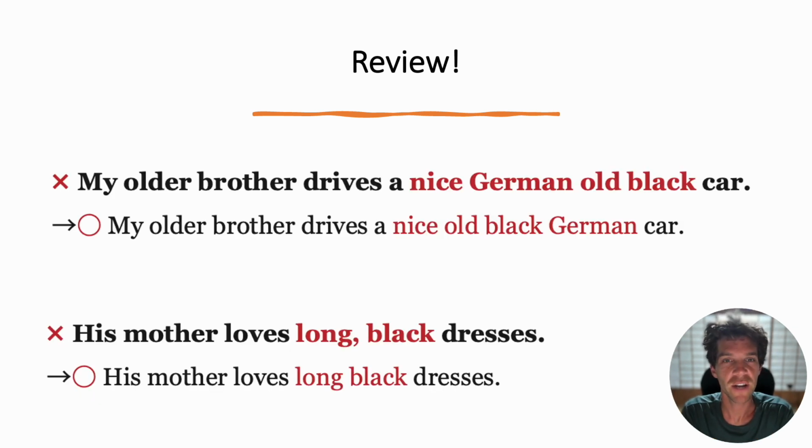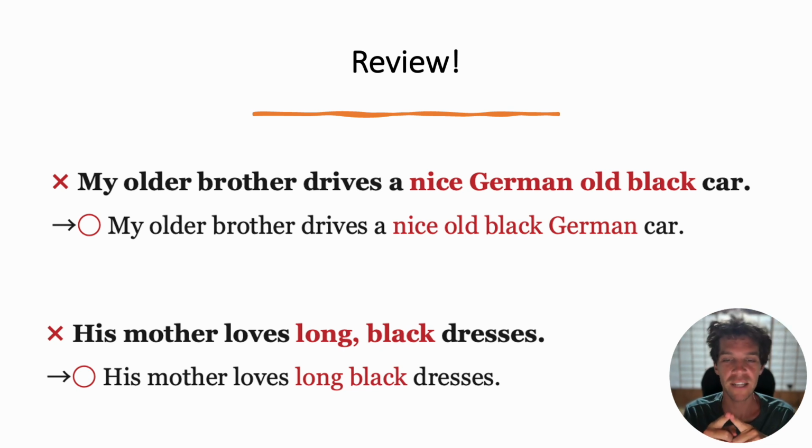Okay, to finish and review this section, let's go through 2 examples together. So we have this incorrect sentence about cars. My older brother drives a nice German old black car. I hope you can hear the unnatural structure there. For me, as a native speaker, it's hard to read that sentence because it sounds very strange. You may have heard me kind of hesitate when I was reading it.